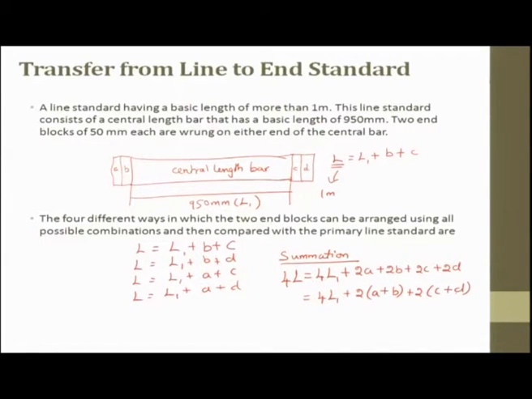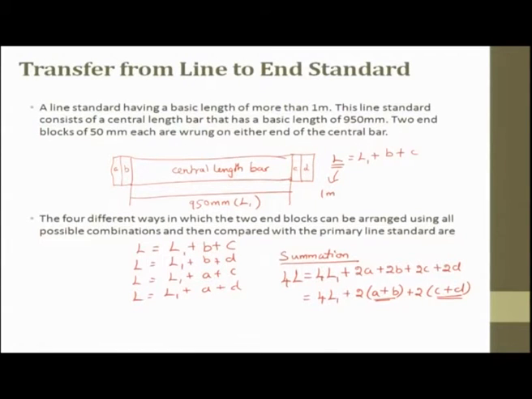Now, if you want, you can try to represent this A B with C D, and then you can start writing it in different forms. So, this is what we wanted to convey.